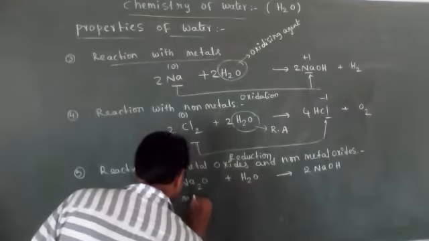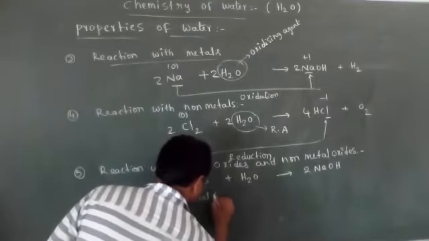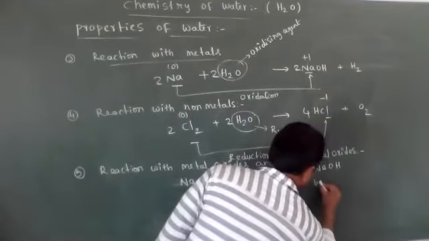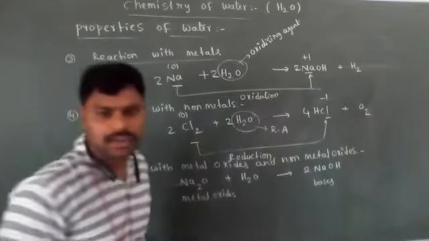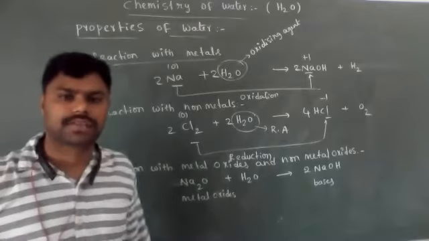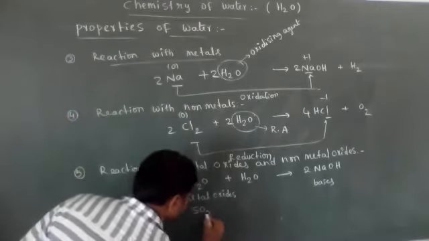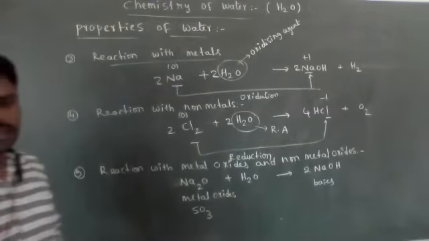Metal oxide on hydrolysis forms base. Non-metal oxides on hydrolysis form acid. For example, non-metal oxide SO3, you have to take sulfur trioxide SO3.